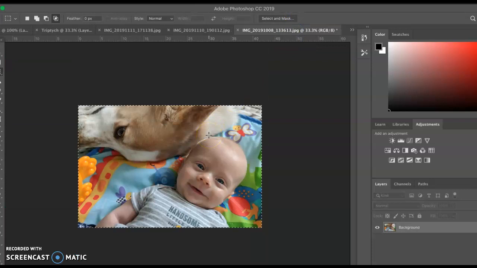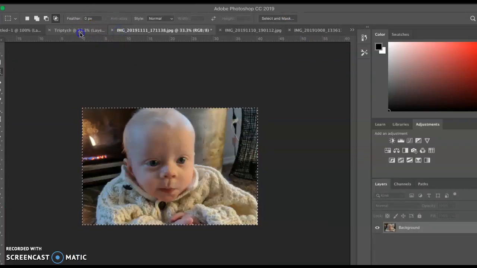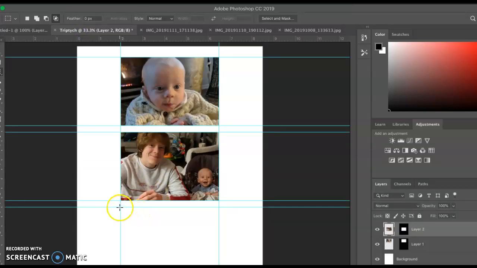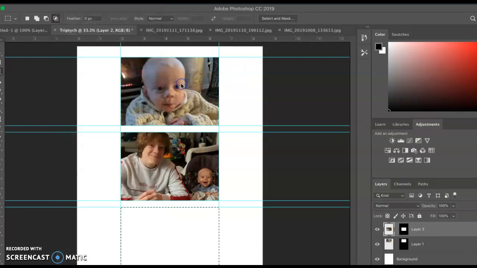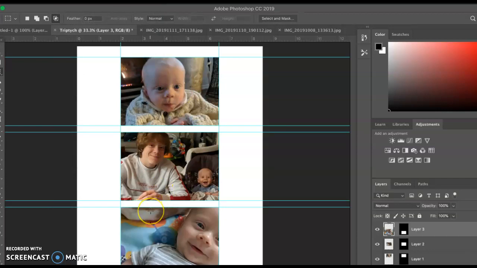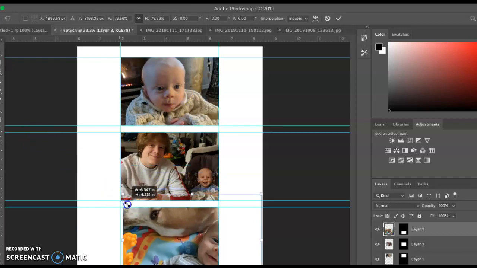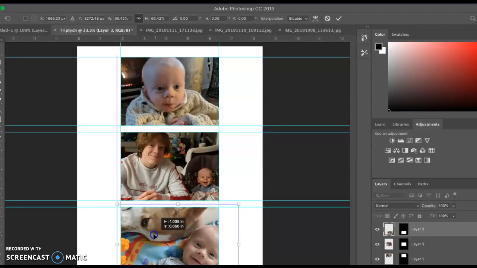Okay, last one. Control A, Control C. Go back in. Rectangular marquee, edit, paste into, and again, Control T or Command T for free transform. Okay.